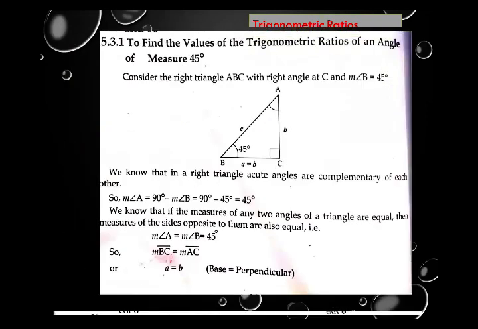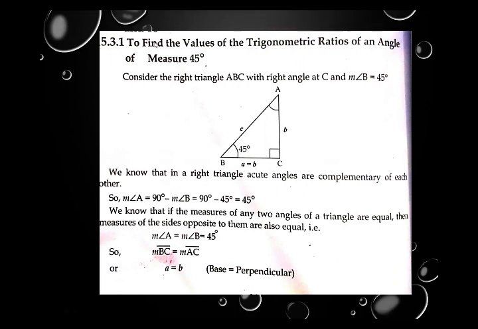Now we are ready to find the values of trigonometric ratios of an angle of measure 45 degrees. Consider the right angle triangle ABC with a right angle at C, and angle B is 45 degrees. Look at this triangle. This is triangle ABC, in which this angle is 90 degrees. The other two angles, angle B and angle A, are 45 degrees. We know that in a right angle triangle, acute angles are complementary to each other. We have seen that angle C is 90 degrees, so angle B and angle A are 45, means